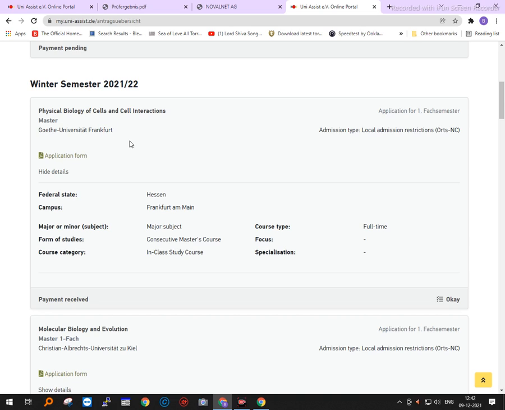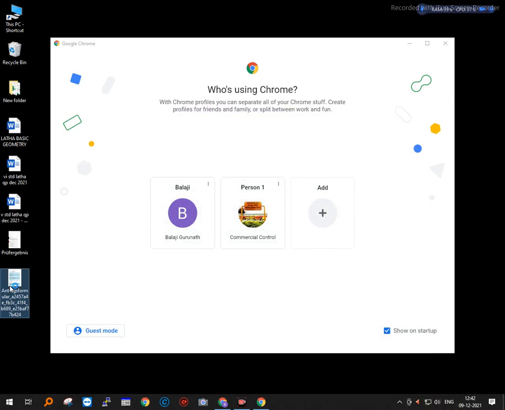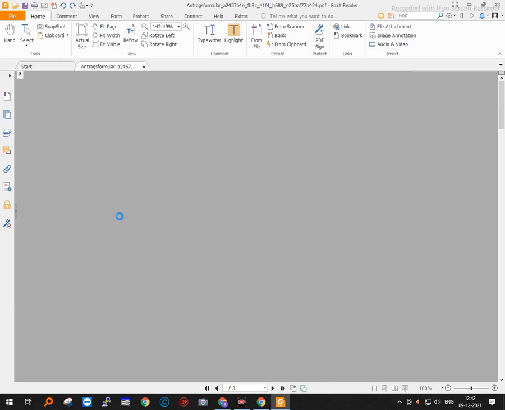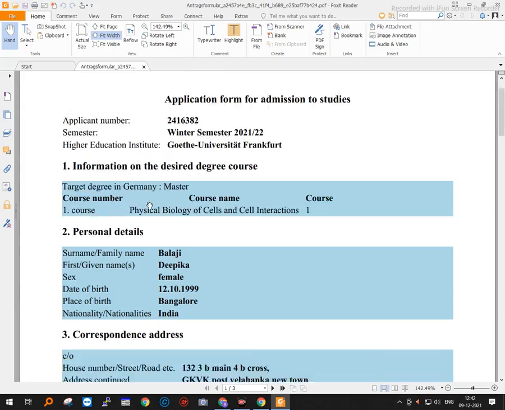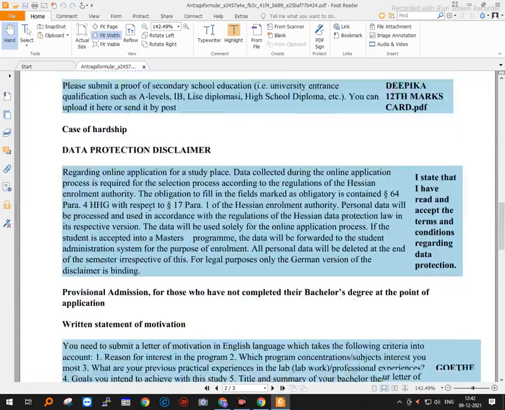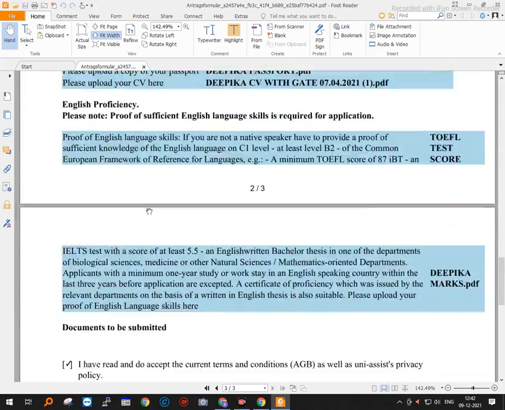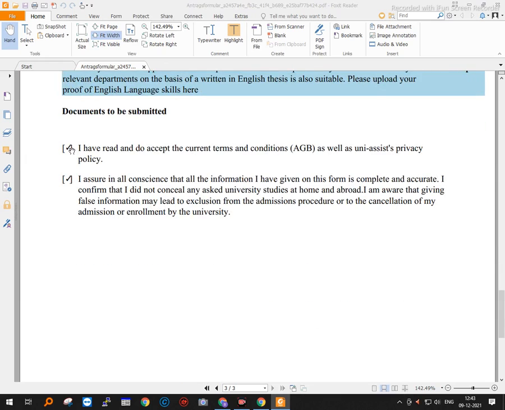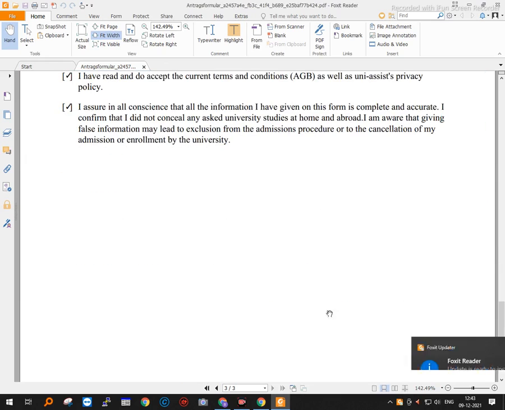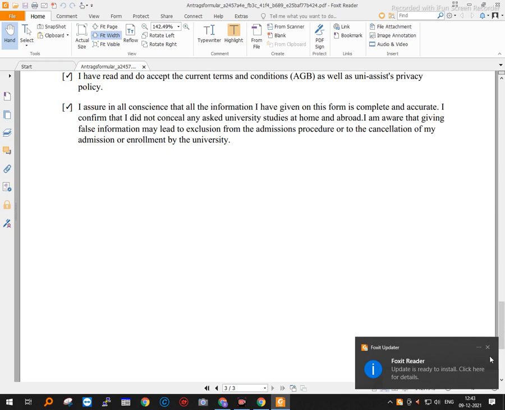Once you apply, once you pay the fees and once you upload all the documents, the application form which we have seen just now will be in your inbox. You have to take it out, you have to certify this, and you have to sign.